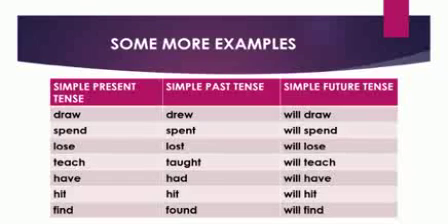Have, had, will have. We have a red color car in our home. We had a red color car in our home. We will have a red color car this Diwali. Hit, hit, will hit. Children, few words remain the same in all the three tenses. The spelling doesn't change. Find, found, will find.